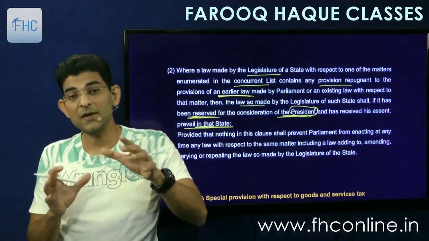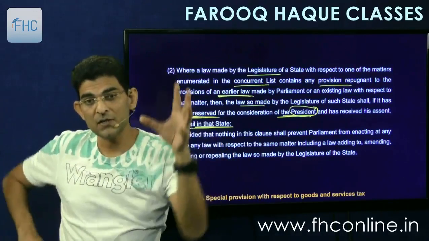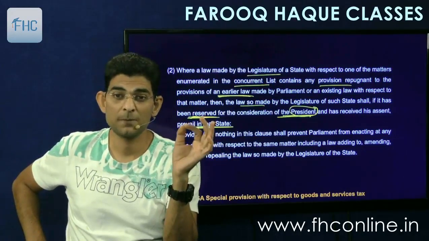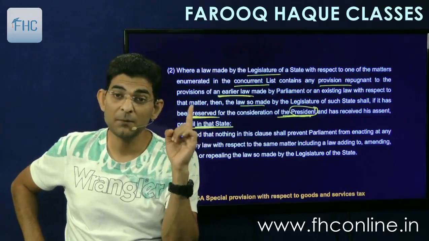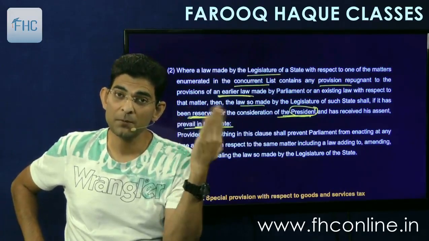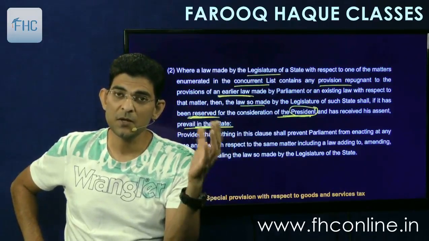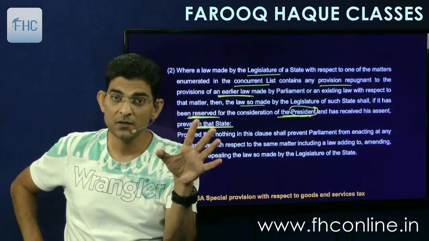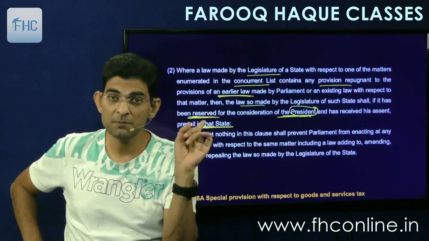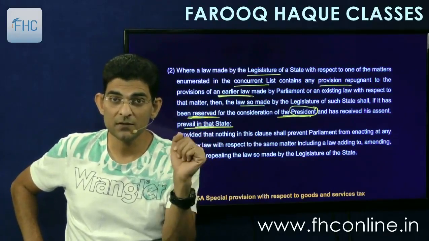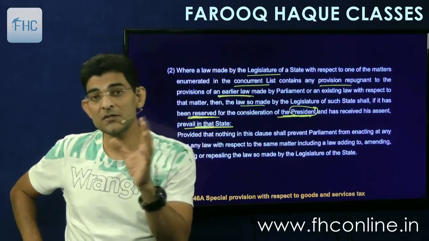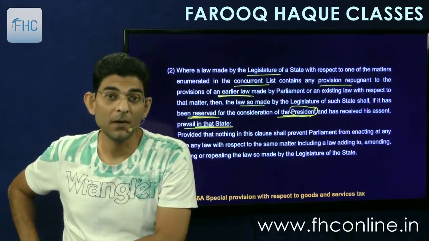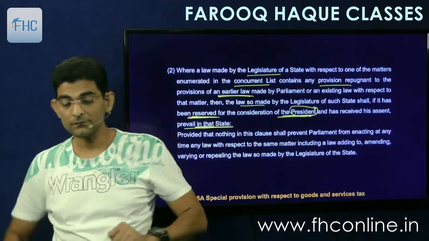Okay, so that is the way the state can override the central law. How? By taking special approval from the president. But this will happen only when the parliament law has been passed before. The parliament law is old and the state is passing a new law. They are enacting a new law and they have taken the assent of the president, which clearly states that this is different from the parliament law. Please give us the consent. And if the president gives the consent, then the state can have its own law, which is different from the parliament law. Okay.